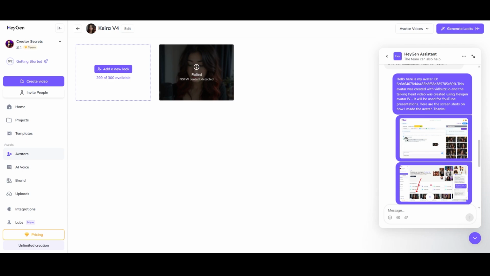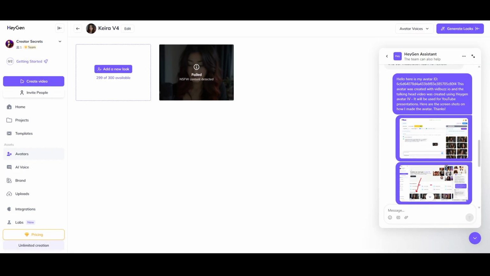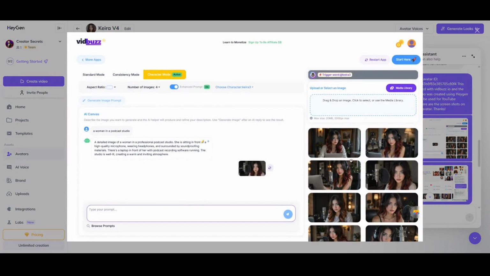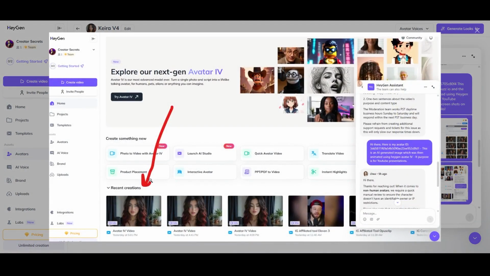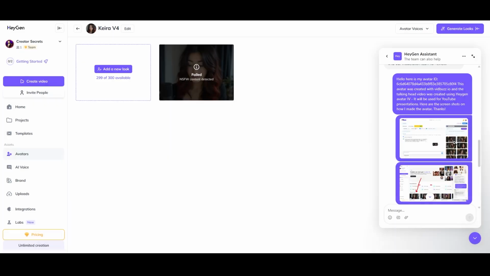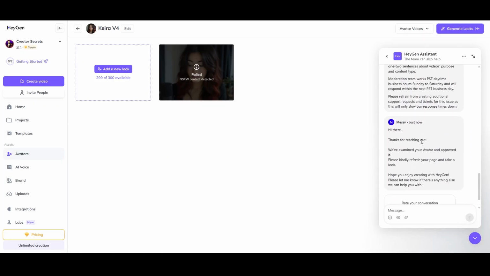All right, so I then got another follow-up message asking for the proof of ownership picture. So basically you'll just want to take some screenshots of what you use to create the avatar. In my case, I'm just sending them this screenshot of VidBuzz, how I created Kira in VidBuzz right here. And then I'm just showing a screenshot that I used HeyGen Avatar 4 to make the talking head section, and that's it.